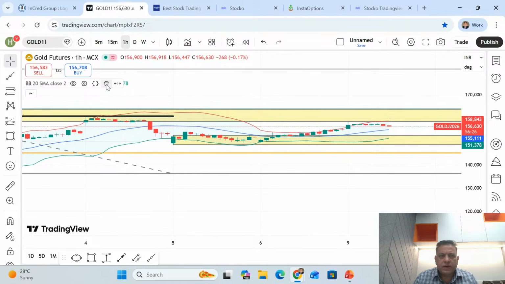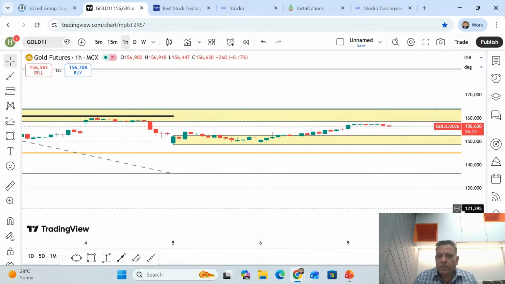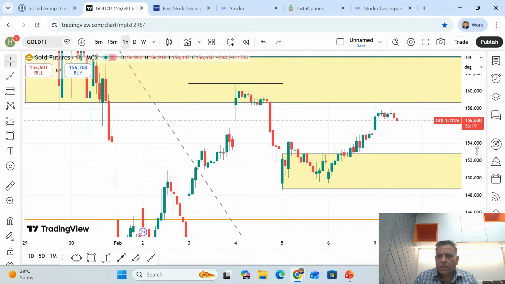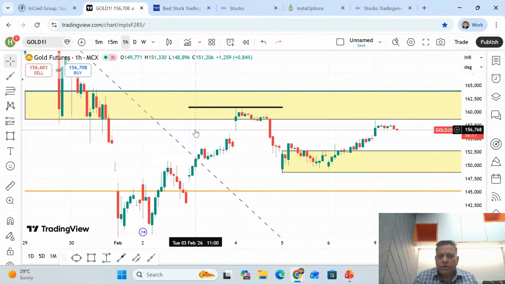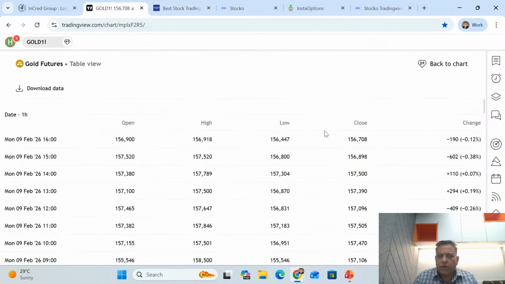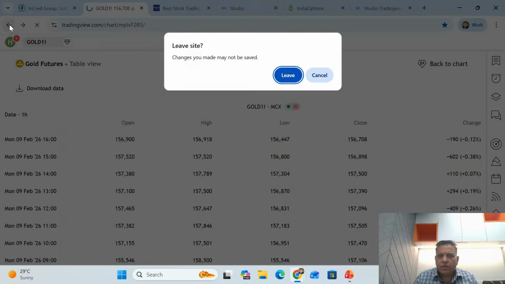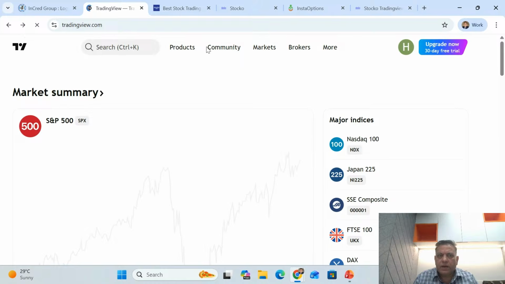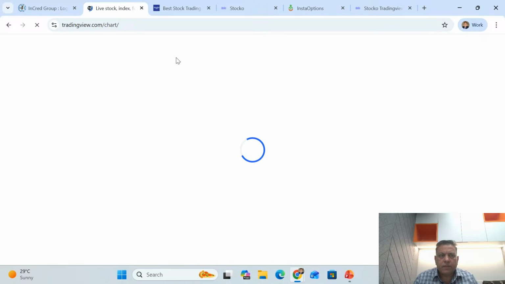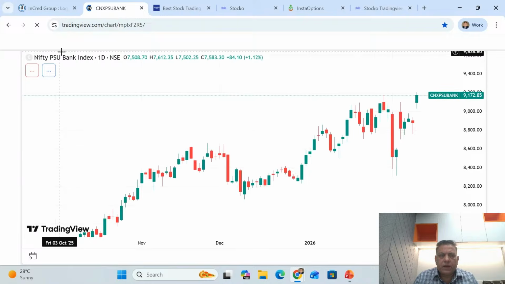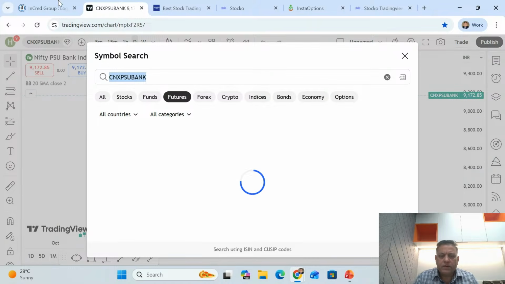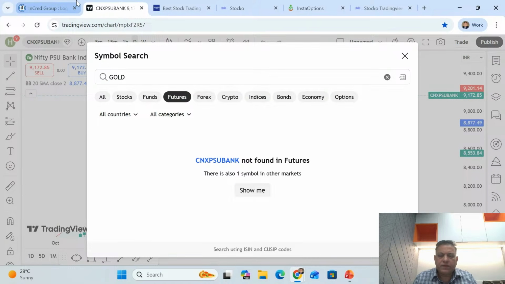So once we go to the hourly charts, I don't want the daily Bollinger Bands out there. So again, I come back. So gold, I would now get a support for gold on the daily time frame. Some goof up happened. Let me leave on the gold chart. Again, I'll come back. The TradingView chart is getting loaded. I'll just change it to gold. Yeah, that's gold. On MCX we are analyzing.